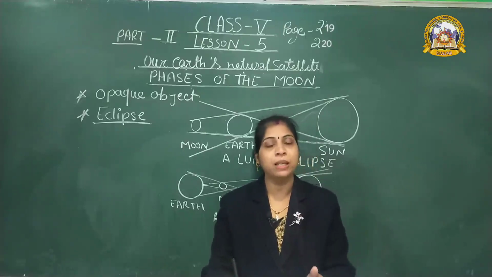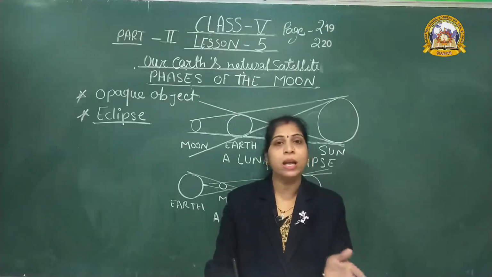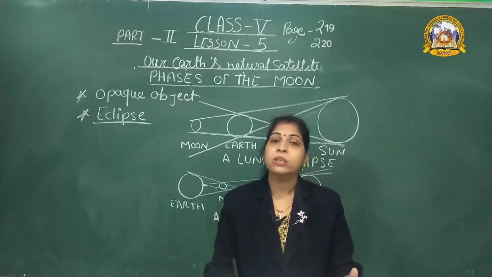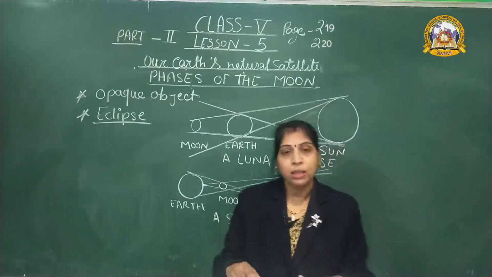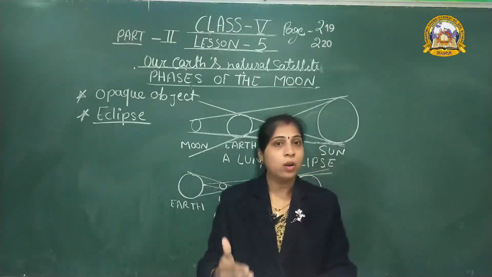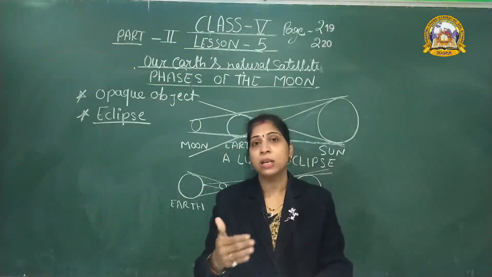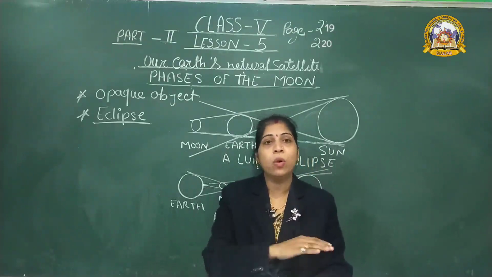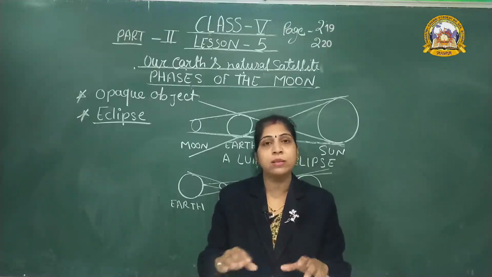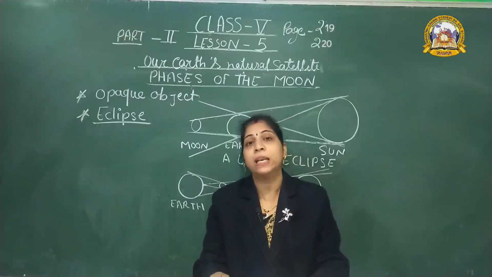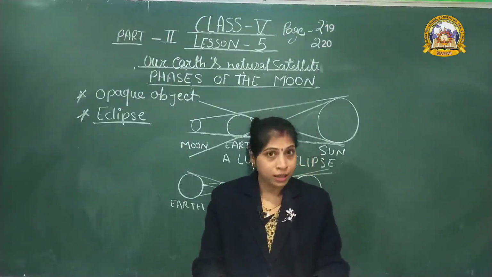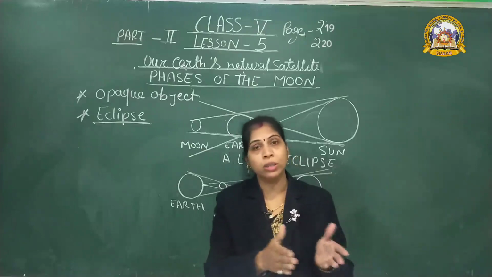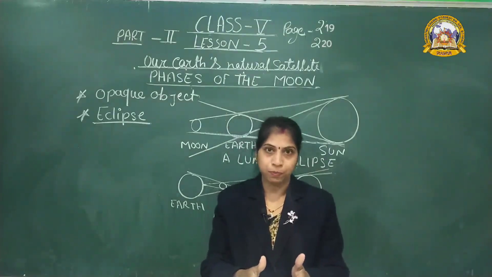So these things happen with heavenly bodies also. The moon and the earth form a shadow because they are opaque objects. When the moon revolves around the earth and the earth revolves around the sun, at one time all these heavenly bodies come in a straight line, and then they form an eclipse. Eclipses are nothing but the shadow of the moon or the earth.